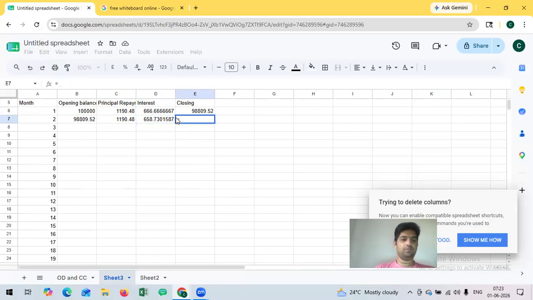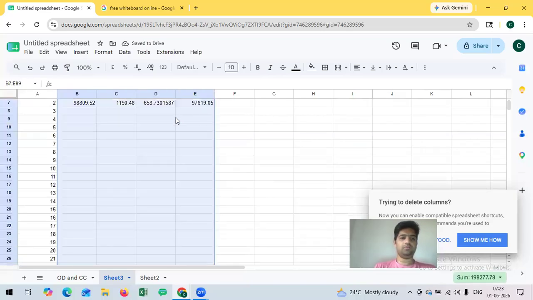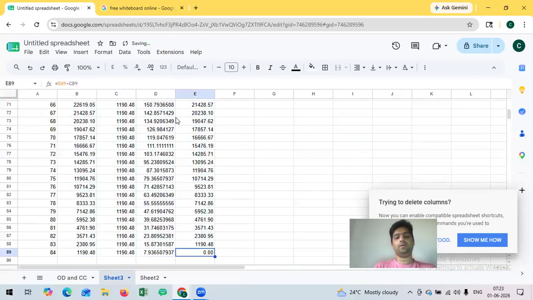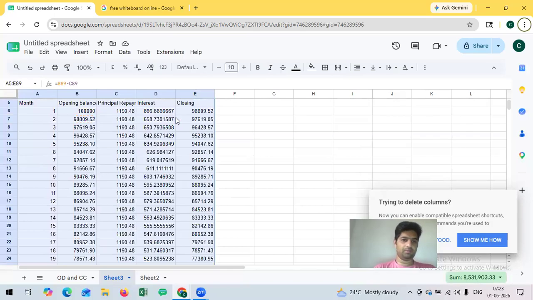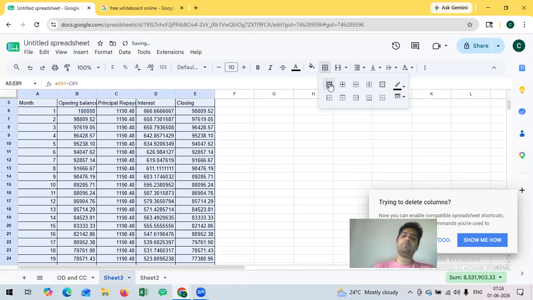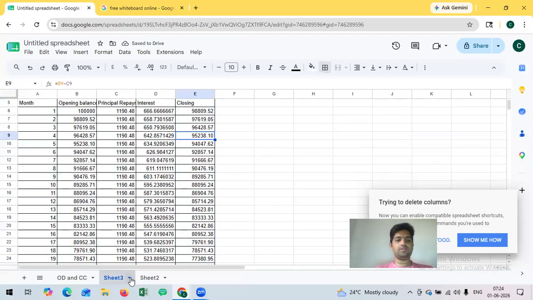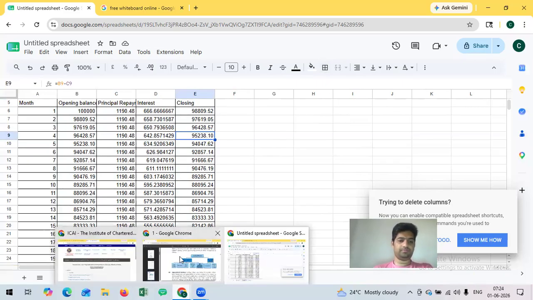And the closing value will be opening balance minus principal repayment. I will make a schedule for the entire period, so by the end of the period, the outstanding will be nil. So this is a simple example of a repayment schedule for a term loan. This will be the same for a working capital term loan or a capex term loan.